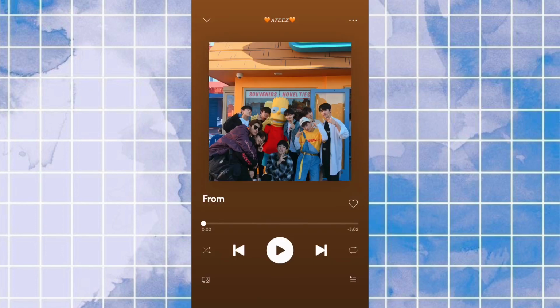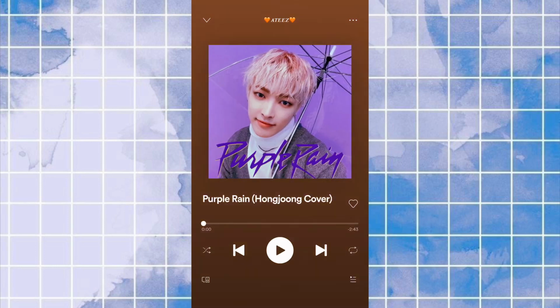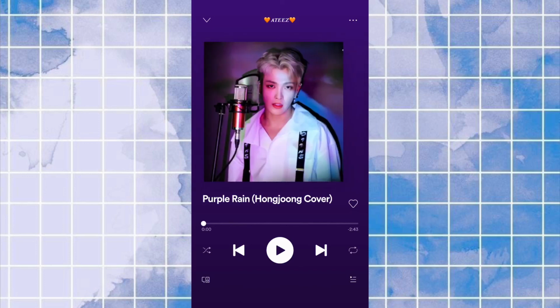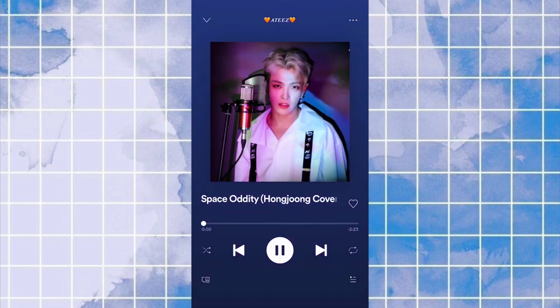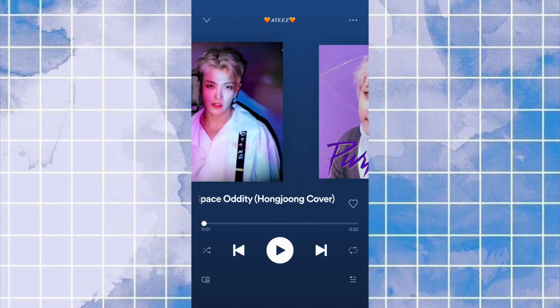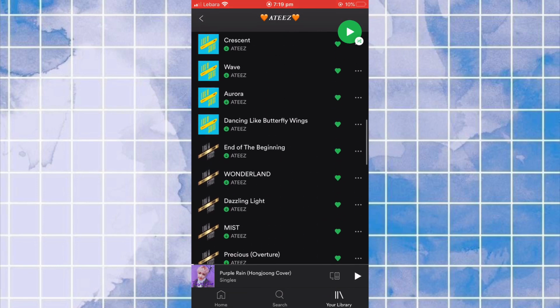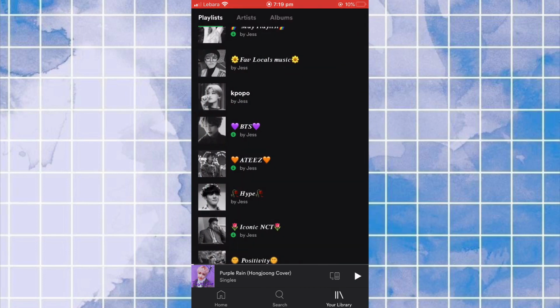So we have From. I can't actually play the song because I'm gonna get copyrighted like last time. And then we have Purple Rain, which is Hongjoong's cover. I made this. If you want the proper photo, it's on my Twitter, and you can actually just DM me. And then I have the Space Oddity cover as well on it. I put them all on there because I really enjoyed them and I wanted to listen to them more.